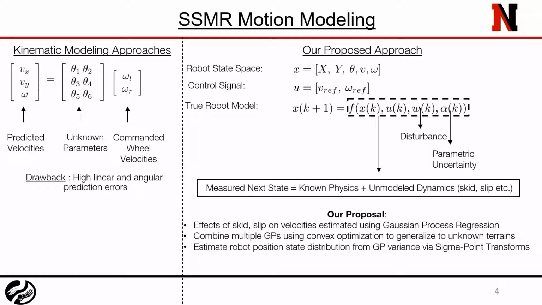In contrast, we use Gaussian process regression and sigma point transforms to estimate the effects of tire skid and slip on robot positions and velocity estimates in a probabilistic fashion. Using an ensemble of GPs, we are able to use the same motion model for multiple terrains.